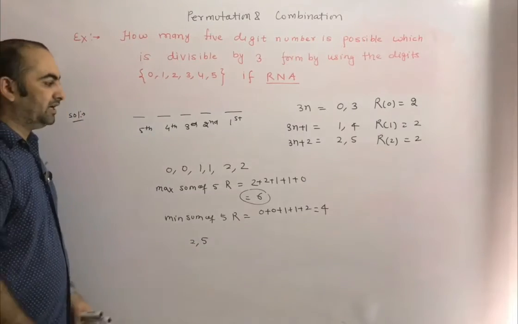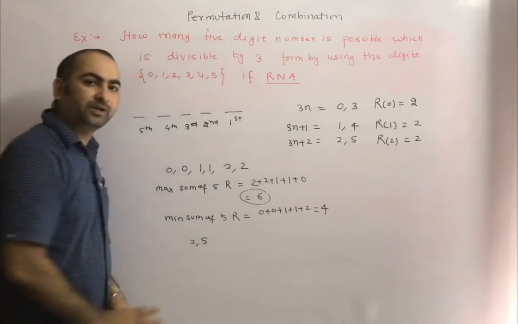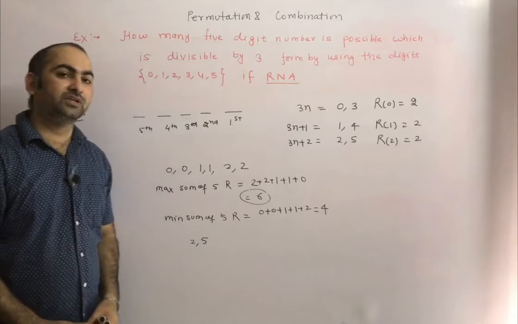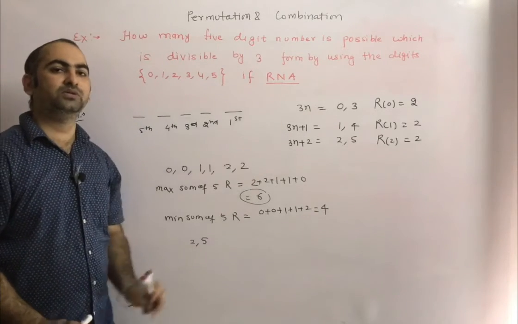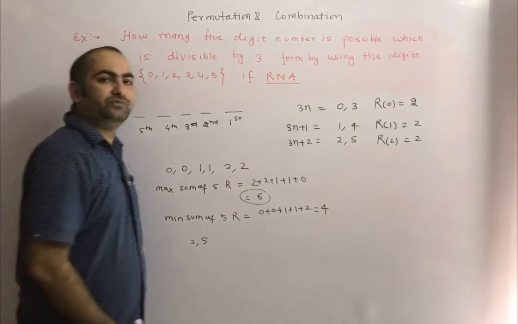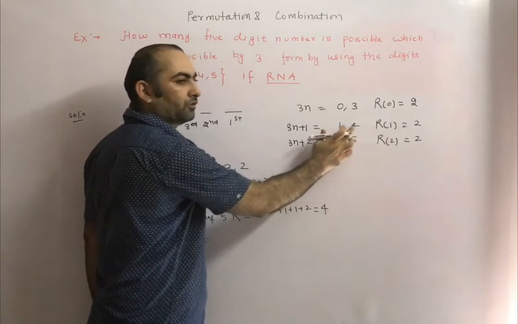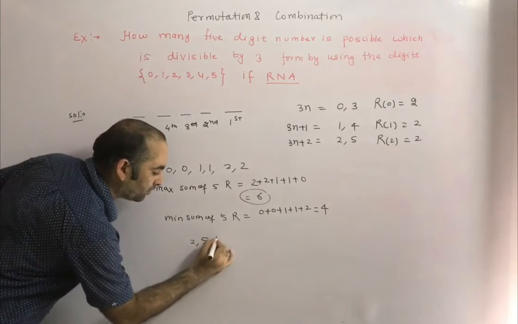Okay. Second is what? Remainder 1 also repeating 2 times. So we have to take 2 digits which gives remainder 1 if you divide by 3. Okay. And repetition is not allowed. That means both the digits should be distinct. So if you check here, remainder 1 how many will give? 1 and 4. That means you have to take both the numbers 1 and 4.